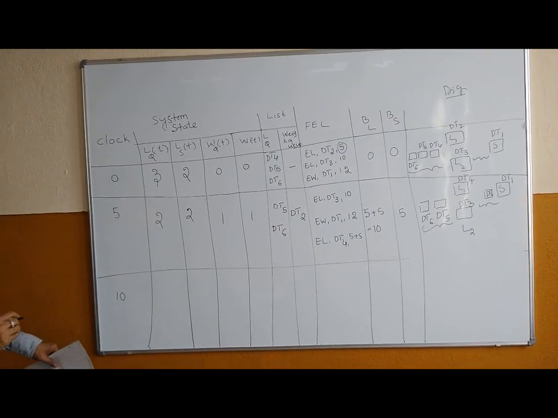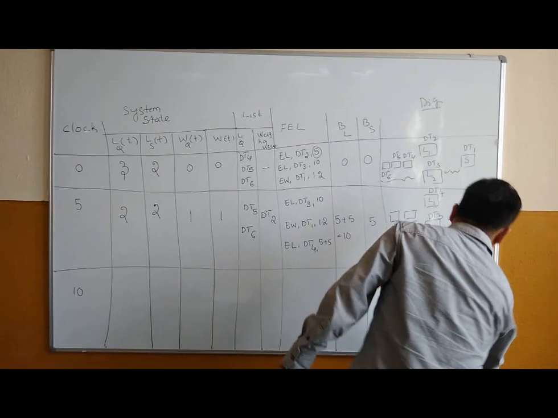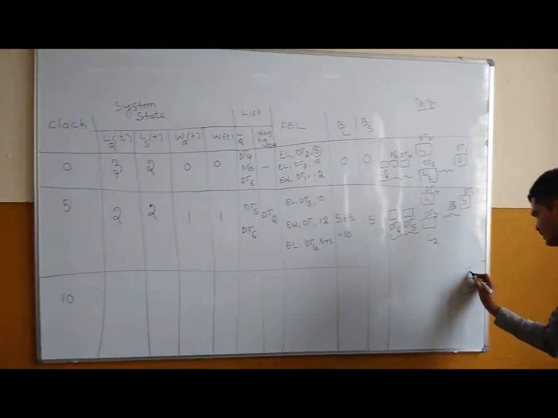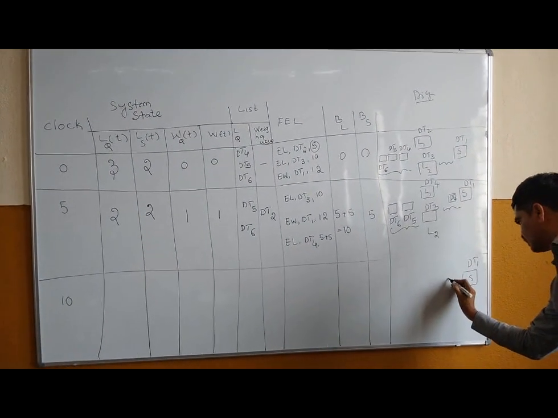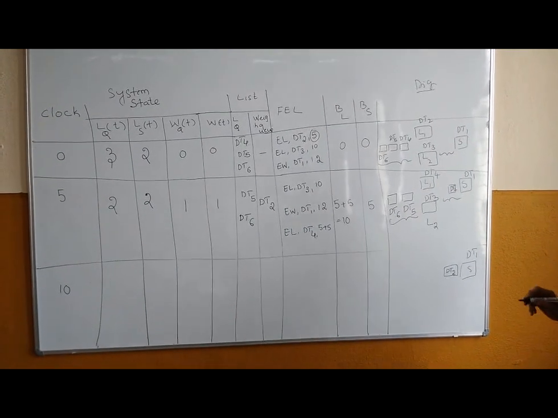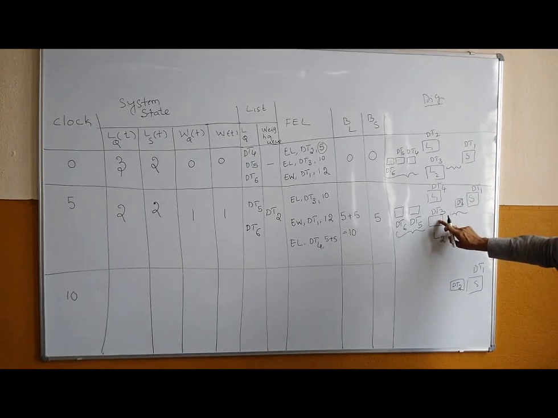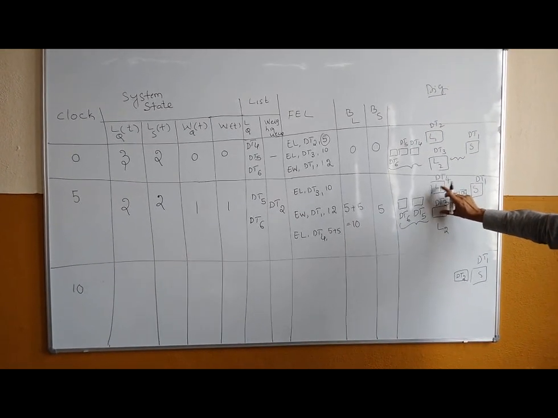Okay, so at time t is equal to 10, S1 will still be there, because it completes at time t is equal to 12. So dt2 is already in the weighing queue. At time t is equal to 10, dt3 is also going to complete at 10, and dt4 is also going to complete at t is equal to 10. So now these two will complete.